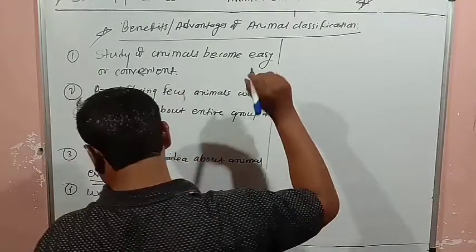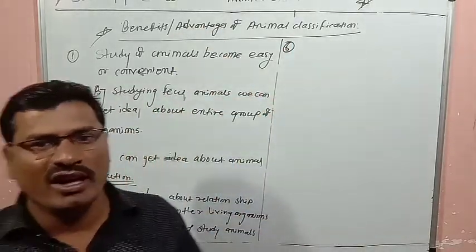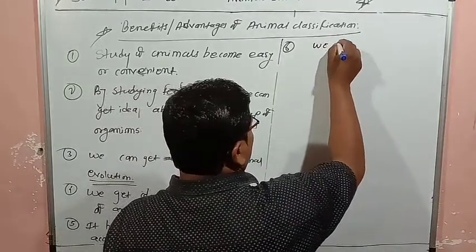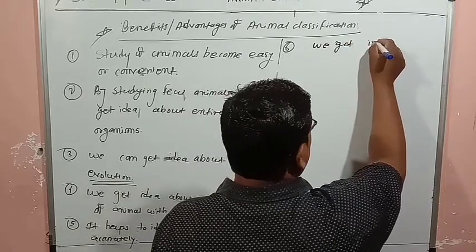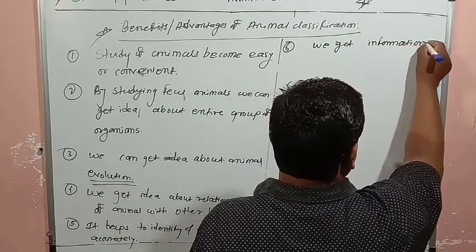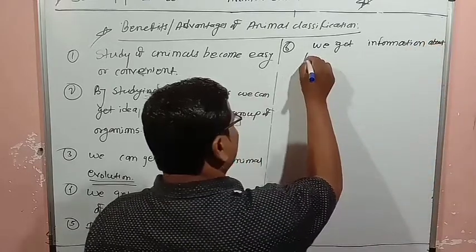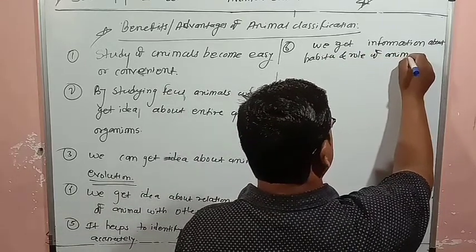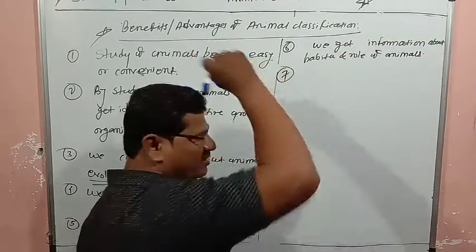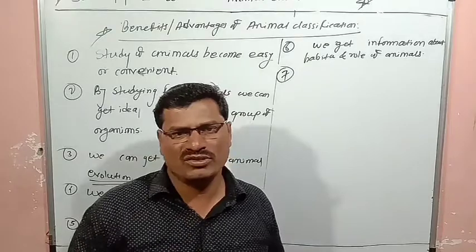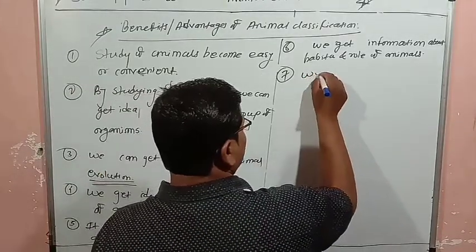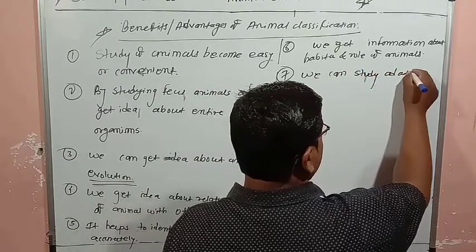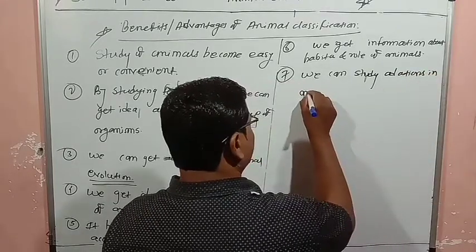The sixth point is that we get information about the habitat of animals and their role in nature. Then the seventh is that we can study adaptations in animals.